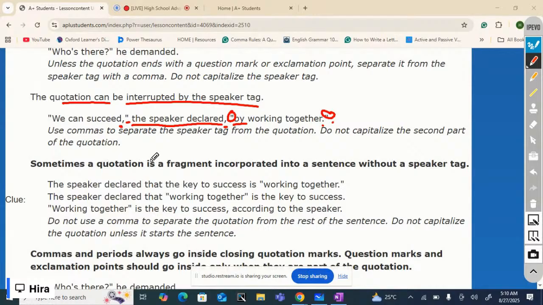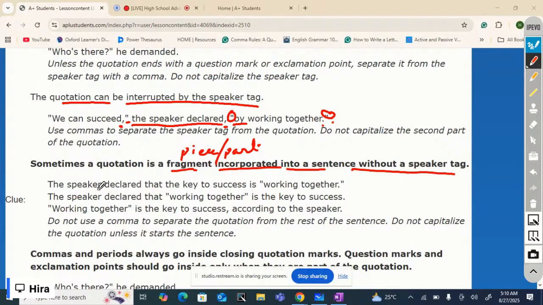Sometimes a quotation is a fragment, meaning a part, a piece, incorporated into a sentence without a speaker tag. Well, a chunk, a part, a fragment of a quotation is sometimes incorporated or added into a sentence without a speaker tag.